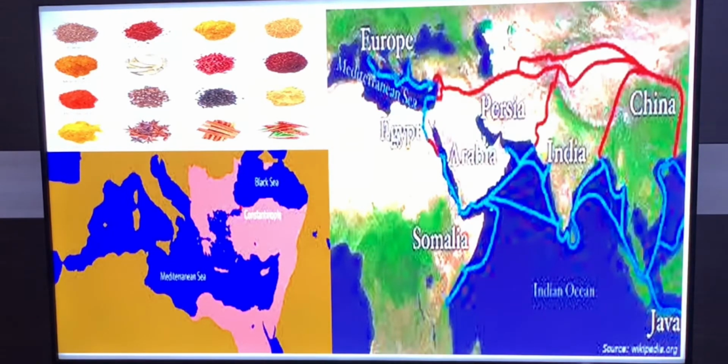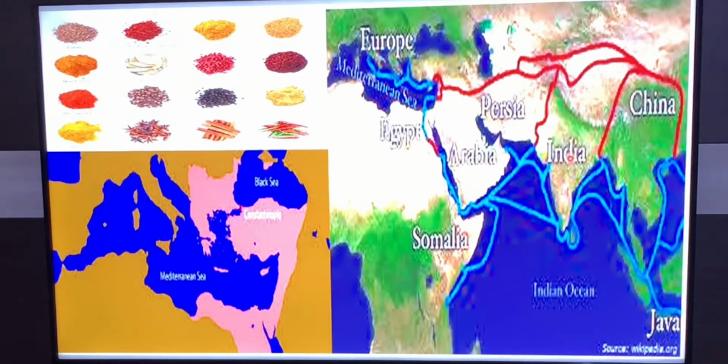As I explained in the previous slides, Indian spices had a great demand. These are the Indian spices which had a great demand in Europe. So there was trade between India and European countries from ancient times, and the main reason was that Indian spices had a great demand in the European market.